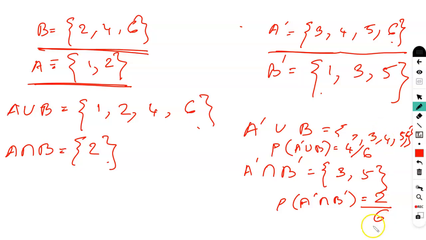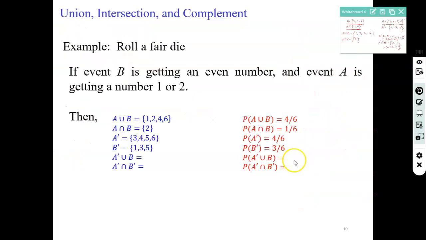You can write the final answer in the smallest equivalent fraction. All right, always your answer should be in smallest form. So for example, for 4 over 6, it is 2 over 3. So 2 over 3 is the correct answer for probability of A union B.